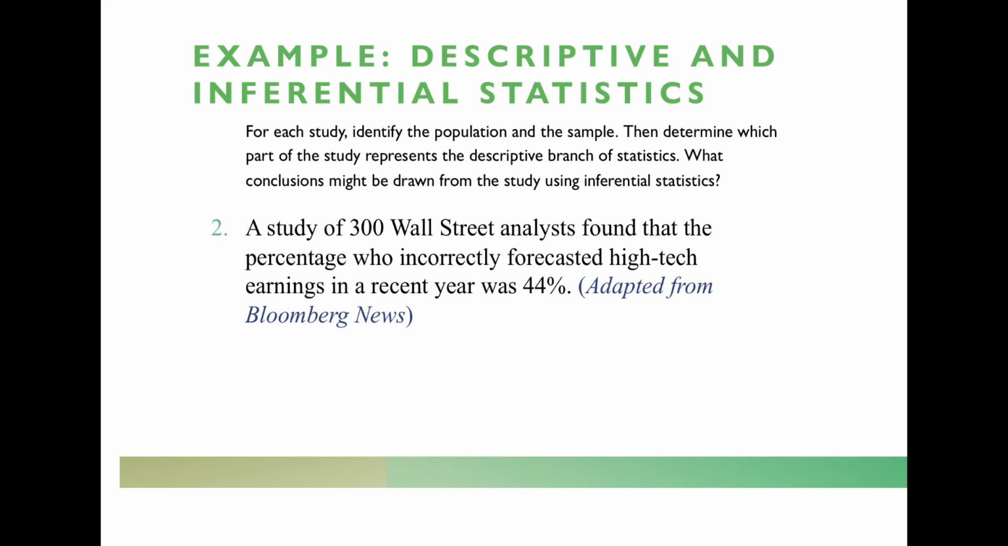Looking at one more example, a study of 300 Wall Street analysts found that the percent who incorrectly forecasted high-tech earnings in a recent year was 44%. All right, so here our target population here is Wall Street analysts, and the sample is the 300 Wall Street analysts that we talked to. So this is our sample, this is our population. We want to find out some information about the Wall Street analysts, so we take a small sample of them.